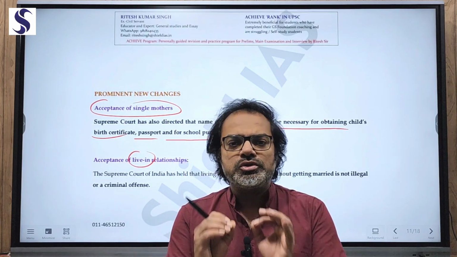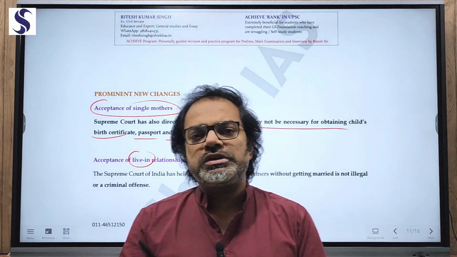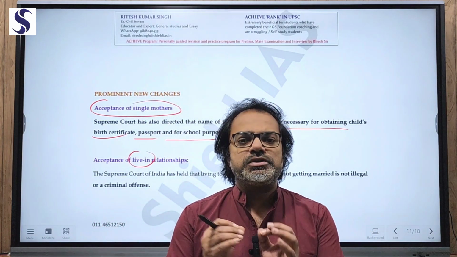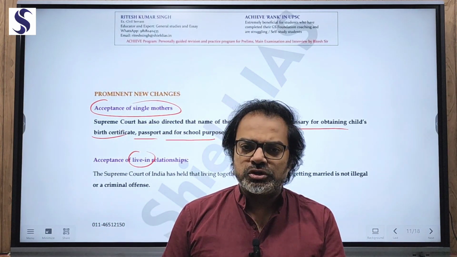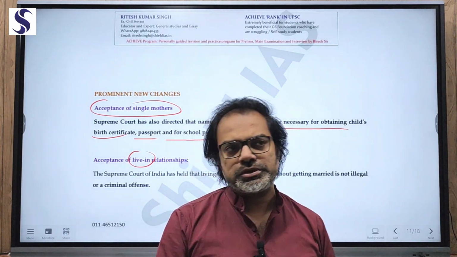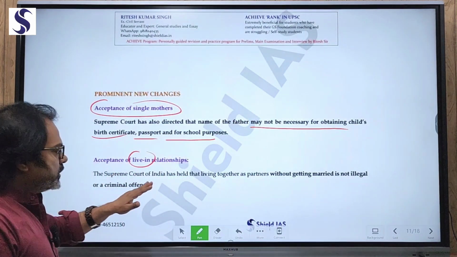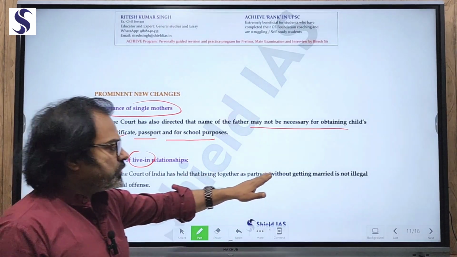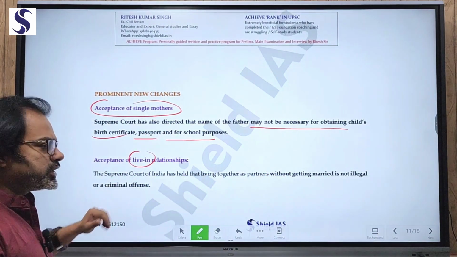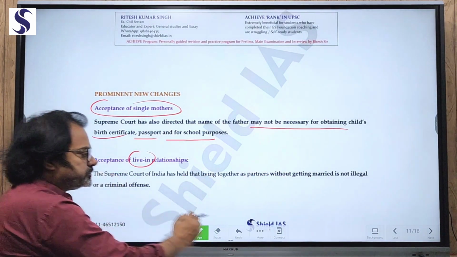So even this was approved. This is also a progressive way of evolving the marriage institution. Marriage is not compulsory. Live-in relationship is also an option. The Supreme Court in India held that living together as partners without getting married is not illegal or a criminal offense. So this is also approved.